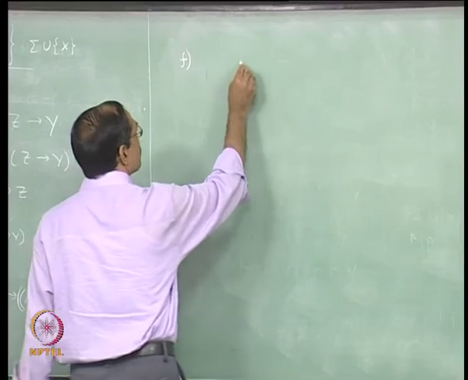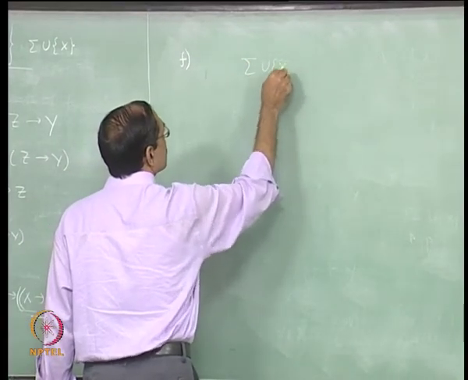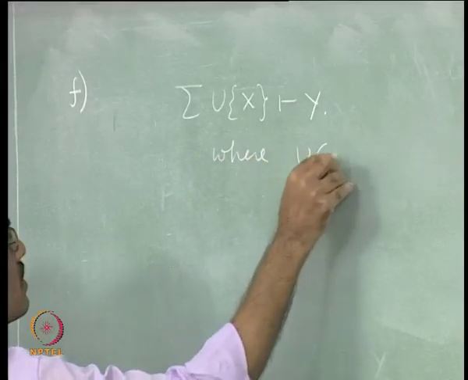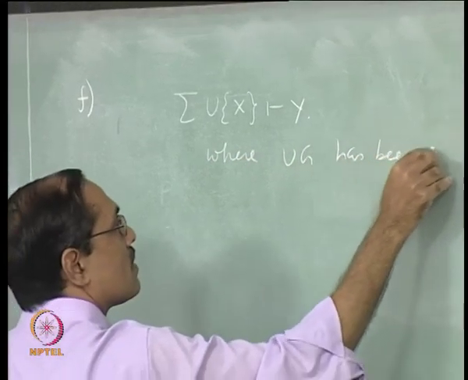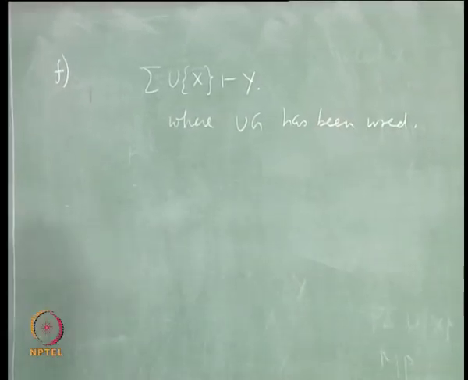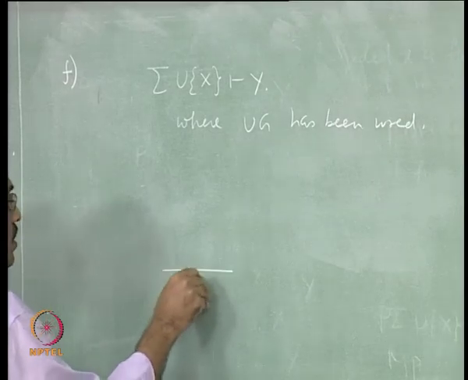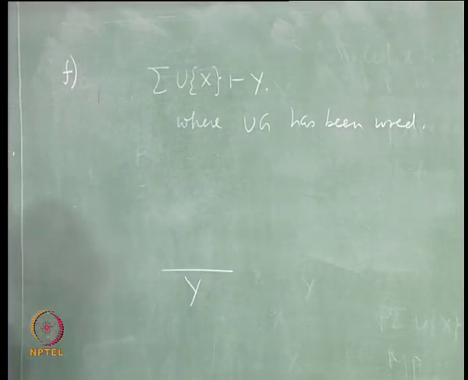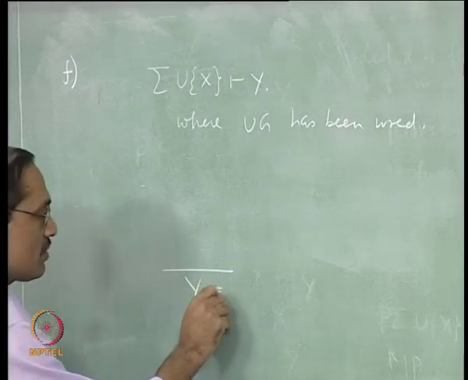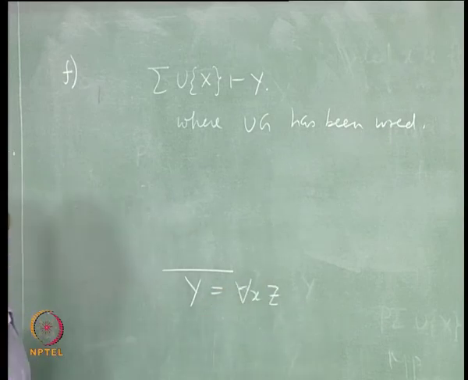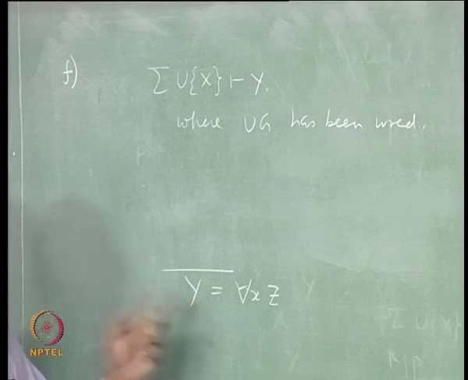You have a proof of sigma union x entails y where UG has been used. Again the proof will be by induction. You have a proof where you have obtained y by universal generalization. That means y must be in the form for each x z, because UG has been used.